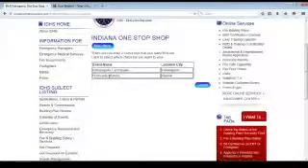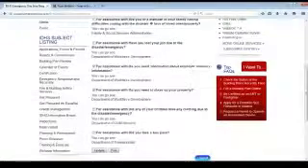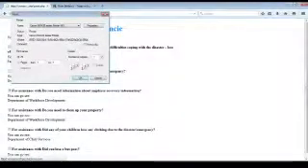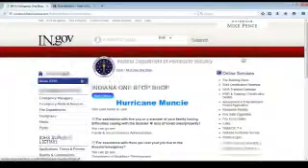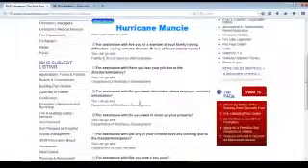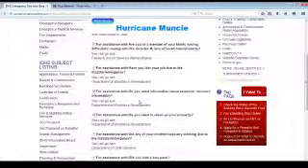for Hurricane Muncie, you'll notice that those are still checked. We can also print our form. We'll come up and print it and bring us back here. I'll go ahead and show you that page right now. So this is what it looks like after it's printed out, so that they can have a paper copy if they don't have a smartphone and they're using the computers at the agency.